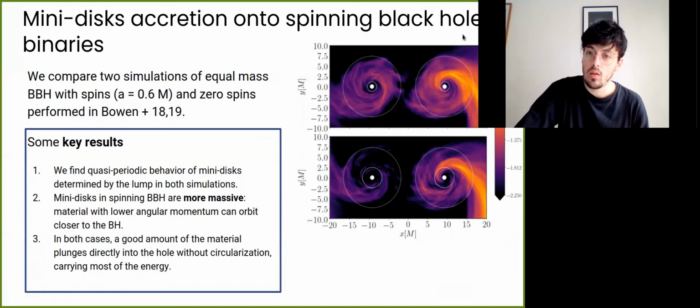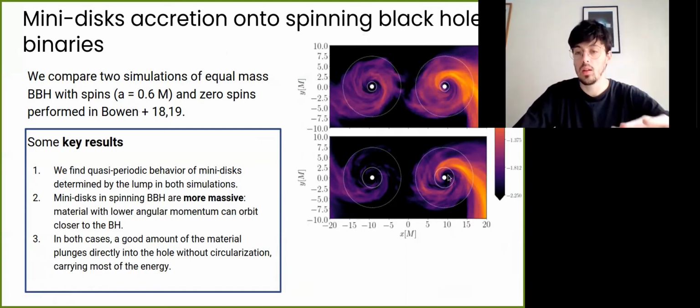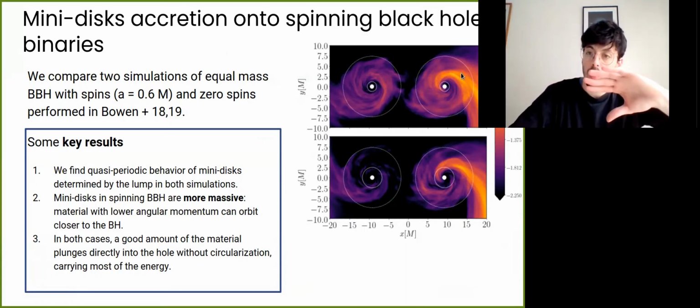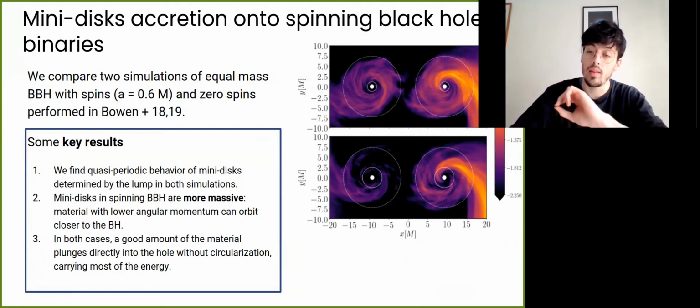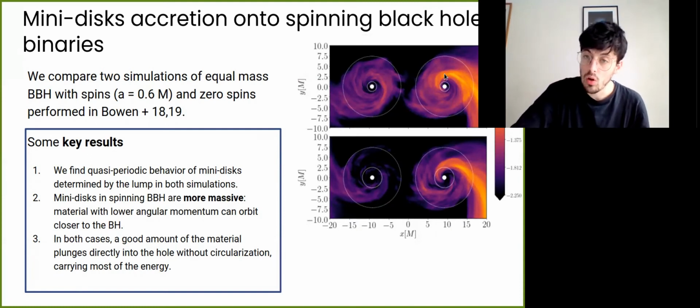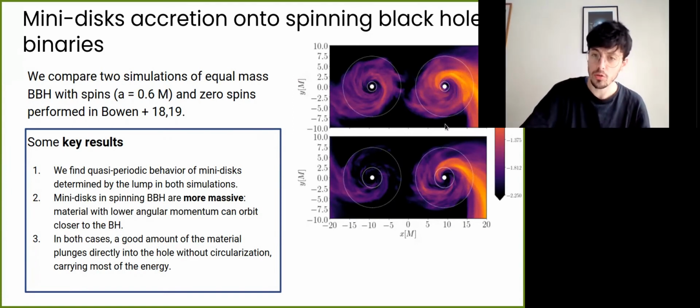Here you see in the upper panel we have spinning black holes, and in the lower panel we have non-spinning black holes. You can see that you have a disk structure, and on top of that you have this one arm given by this lump that comes from the inner edge of the circumbinary disk. So most of the accretion occurs through the lump, even if you have a more disky structure.